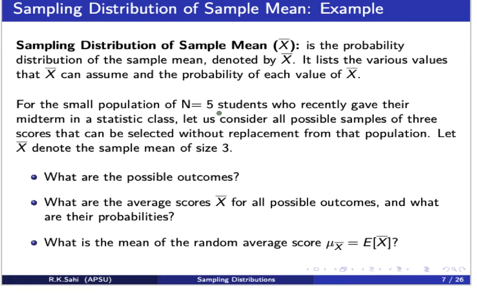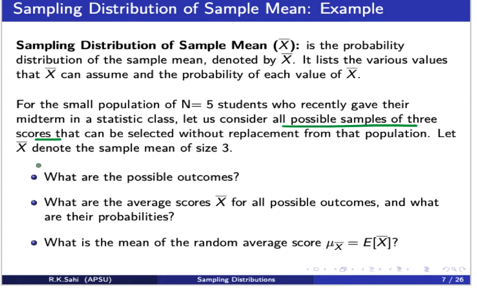So once again, going back to the problem we started with, for a small population of 5 students, we would consider all possible samples of 3 scores. We can also calculate all possible samples of 2 scores or 1 score or 5 scores or 4 scores. I'm just going to look at all possible samples of 3 scores. We'll first try to figure this one out and then see how the rest goes. And it can be selected without replacement from this population.